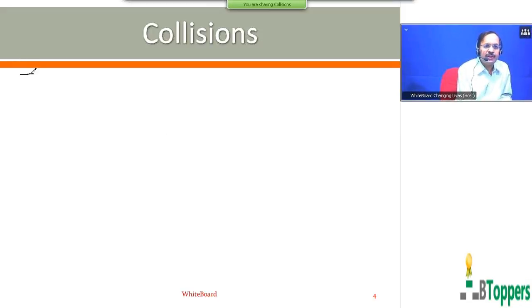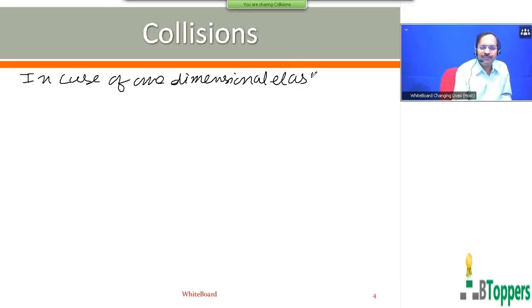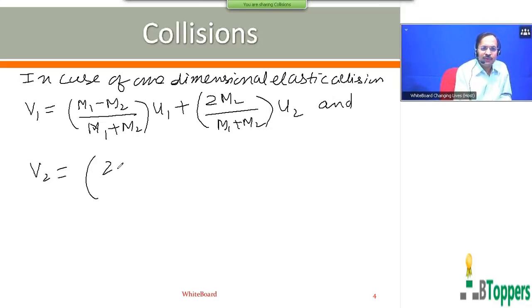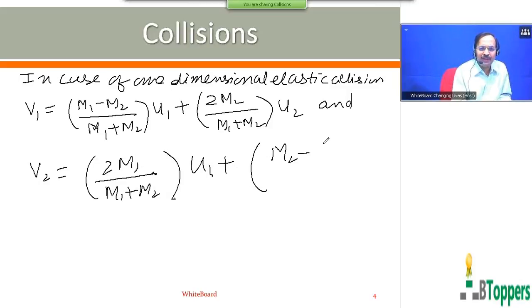So finally, in the case of one-dimensional elastic collision, the final velocity of M1 just after collision is given by M1 minus M2 by M1 plus M2 into U1 plus 2 M2 by M1 plus M2 into U2, and V2 can be written as 2 M1 by M1 plus M2 into U1 plus M2 minus M1 by M1 plus M2 into U2.